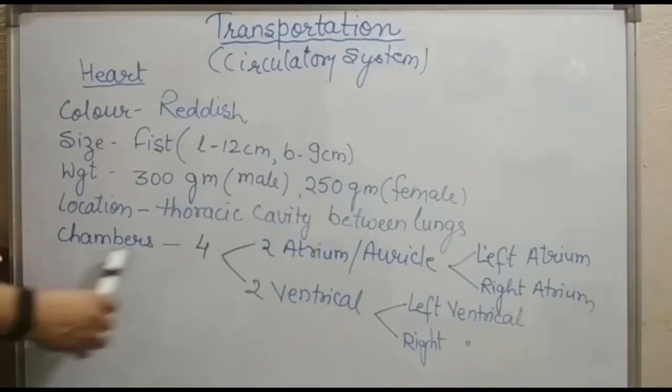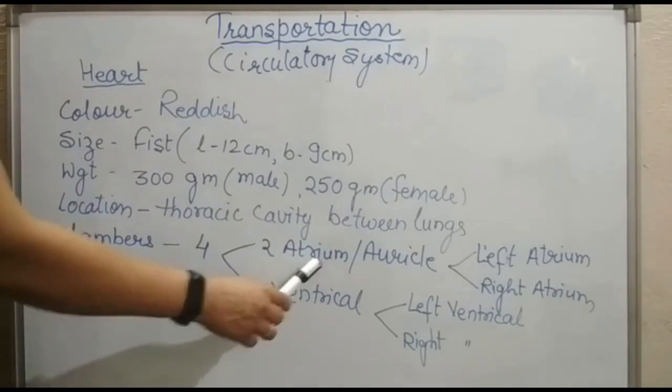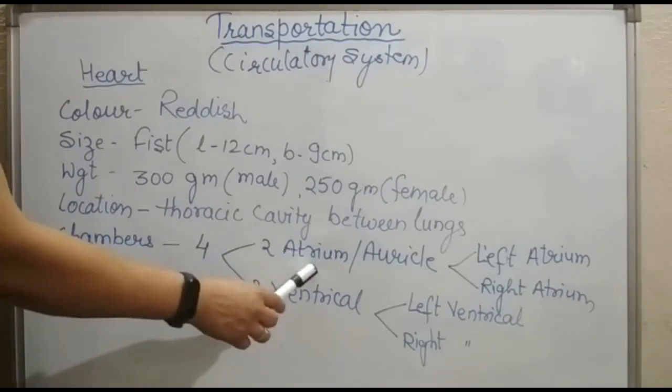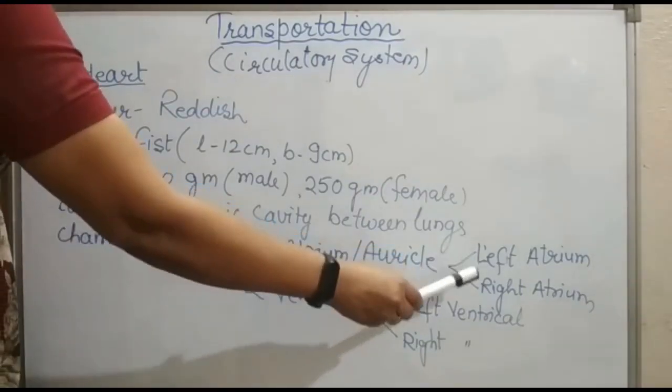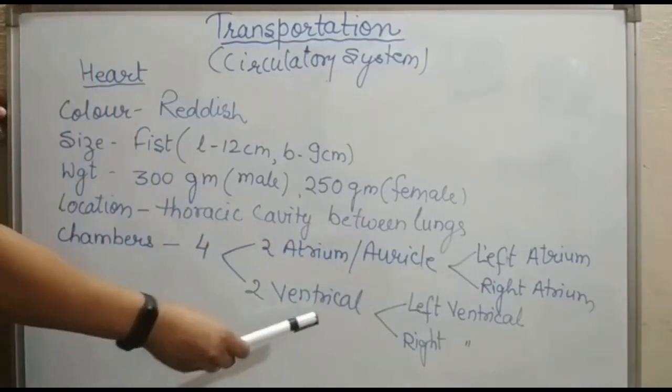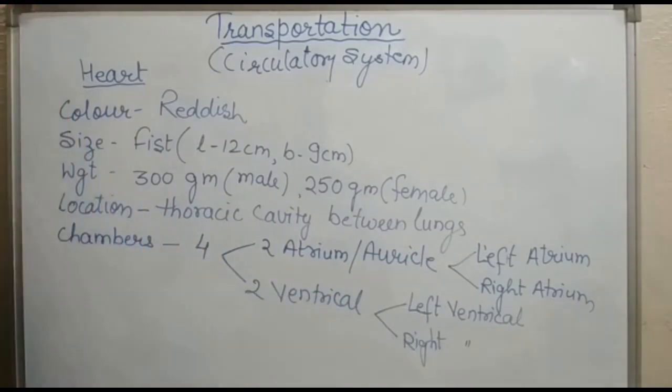Now chambers. It has 4 chambers, 2 atria and 2 ventricles. Atria are also known as auricles. So 2 auricles means 1 left atrium and 1 right atrium, and 2 ventricles, 1 left ventricle and 1 right ventricle.